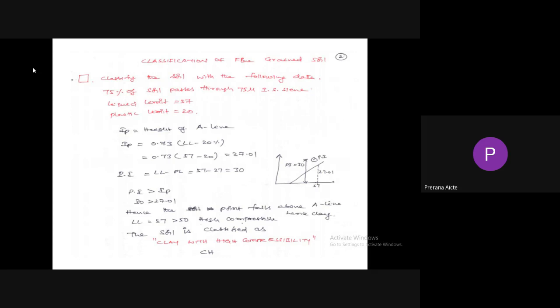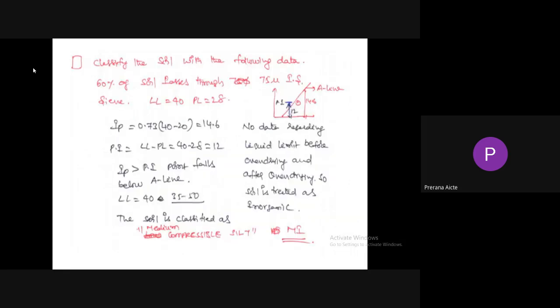The clay is classified as clay with high compressibility and the symbol is CH. Clay with high compressibility, CH, because liquid limit is greater than 50%, so highly compressible. Then plasticity index is greater than height of A line, hence it is treated as clay with high compressibility.